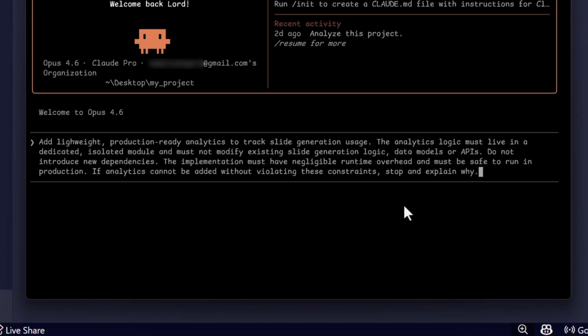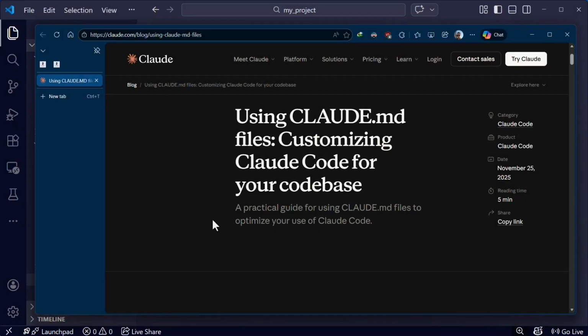This is the mental habit that separates people who fight Claude Code from people who control it. In the next session, we'll introduce claude.md, the single most important tool for shaping how Claude Code behaves across your entire project. And we'll prove it by modifying the same codebase with and without it. If there is one file that determines whether Claude Code feels professional or chaotic, it's the claude.md file, the markdown file. This is the control center.